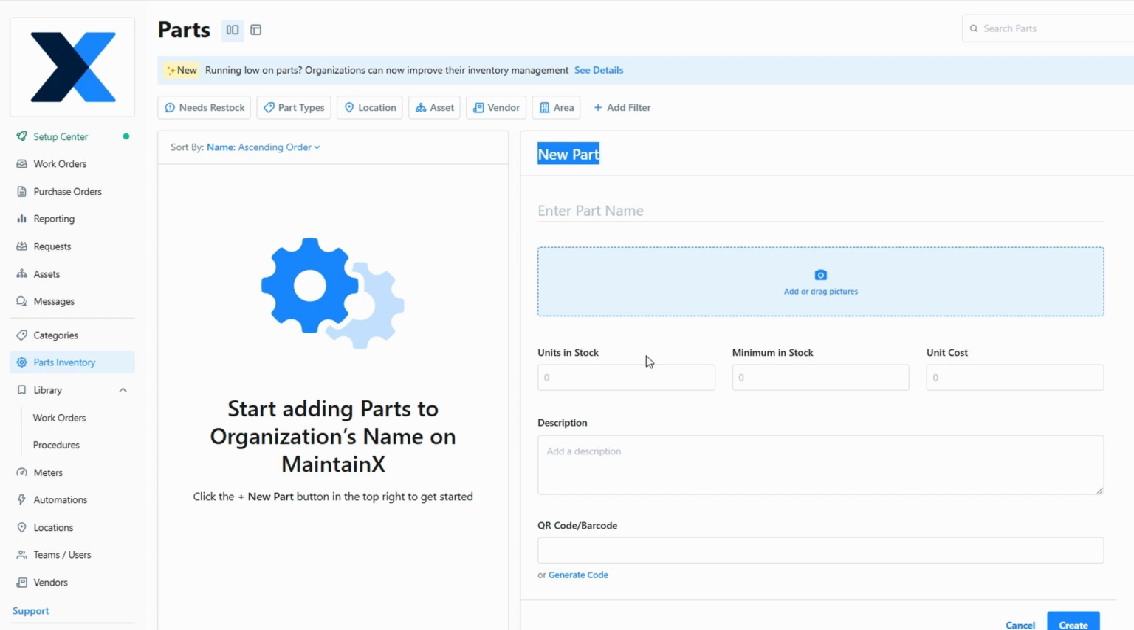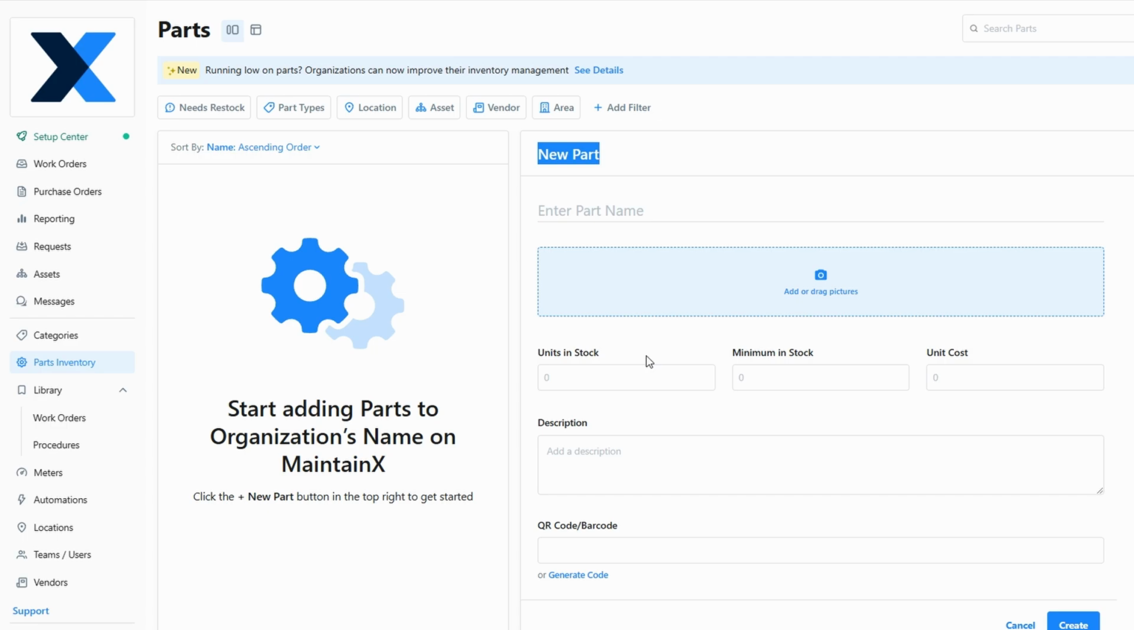This can be especially helpful if you're managing a wide variety of equipment across different locations. You can also assign each part to a specific vendor, which allows you to quickly reorder parts from the same supplier if necessary. MaintainX helps streamline your supply chain and makes it simple to track parts movements, whether they're being used on an asset or stored in a specific location.